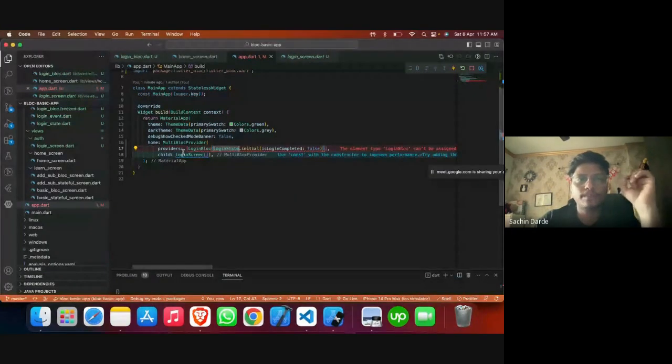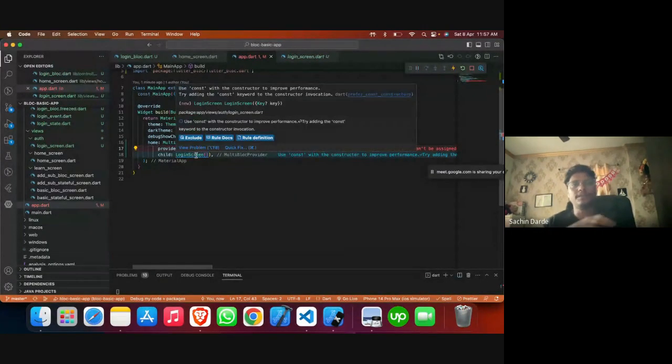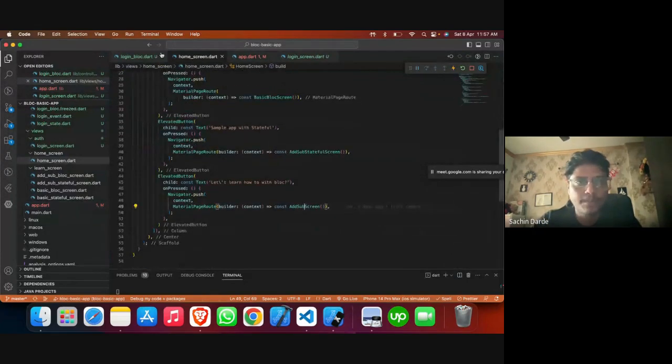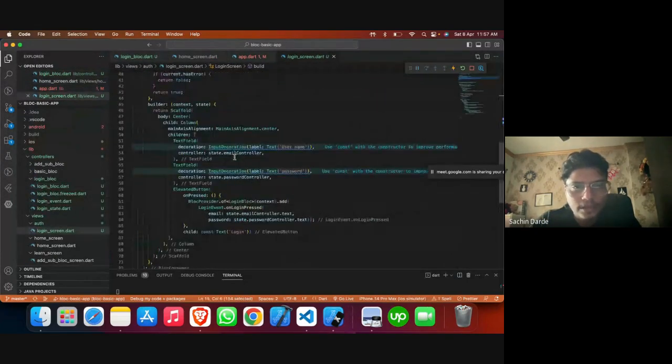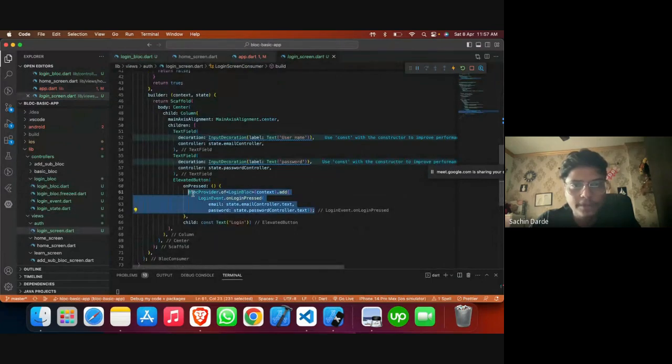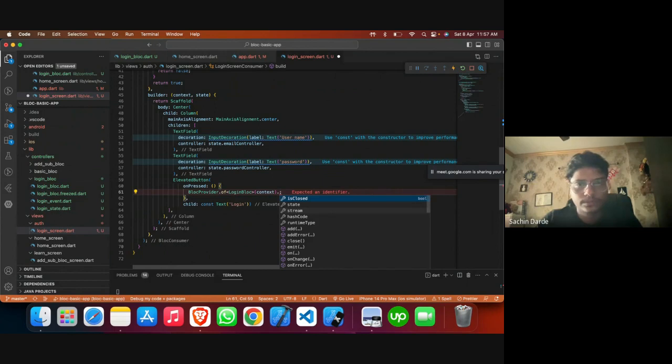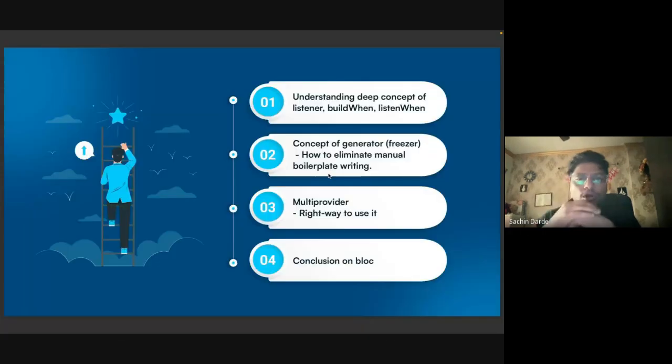In a way you need to provide all the blocks here, and all of the widgets in the tree can access them with the help of the block provider context. For example, if you want to access a particular state or method from it, you can do it like this. Or if you want to call a particular event from anywhere, you can call it like this. So this is all of it. This is the advanced block which we typically use. As we don't use multi-provider that often, I kind of messed up there. But yeah, this is all of it.